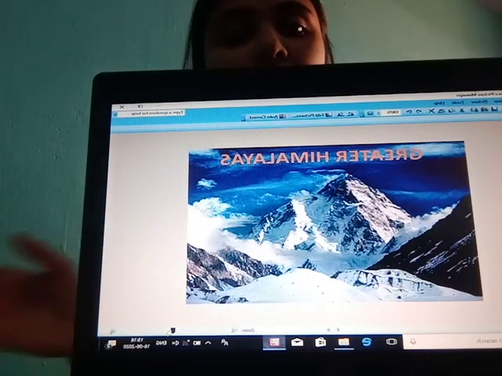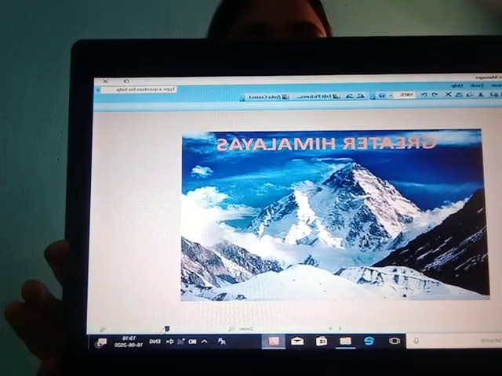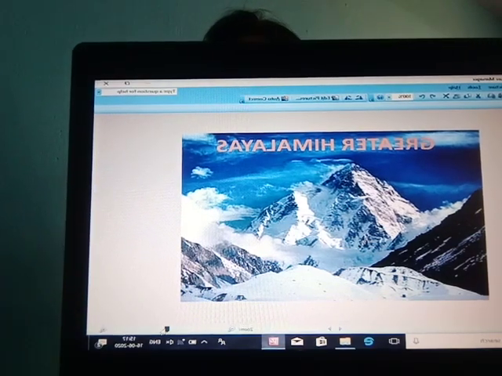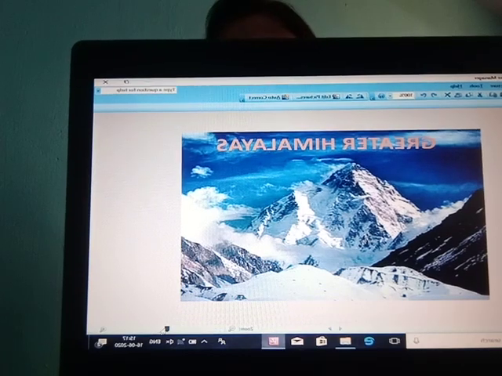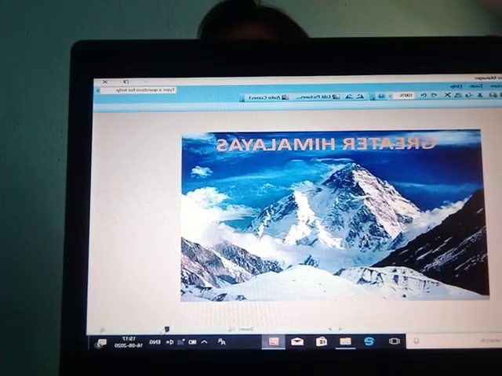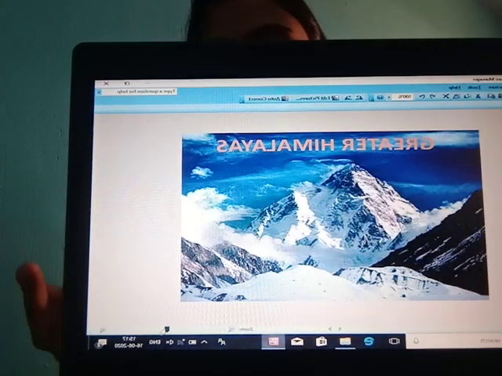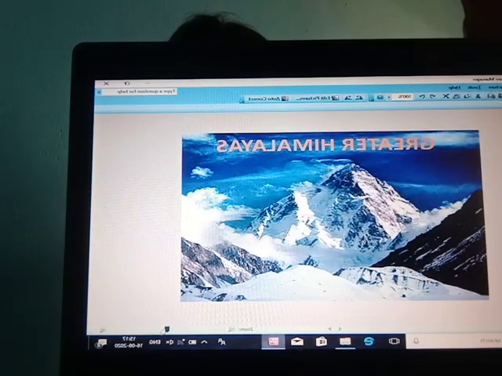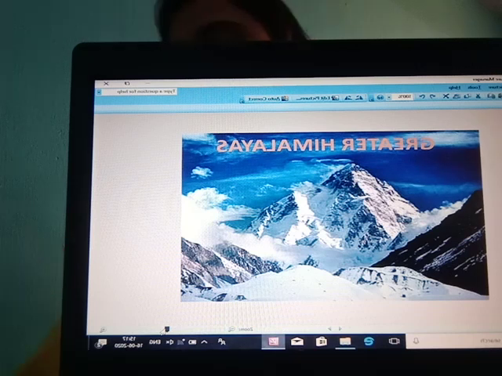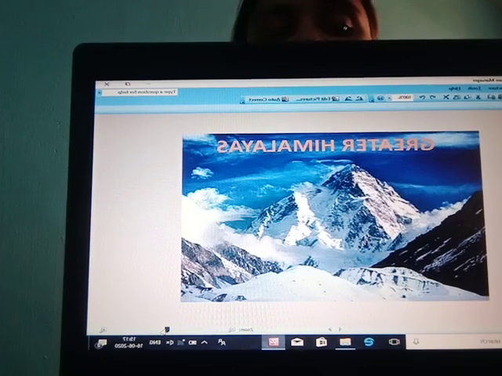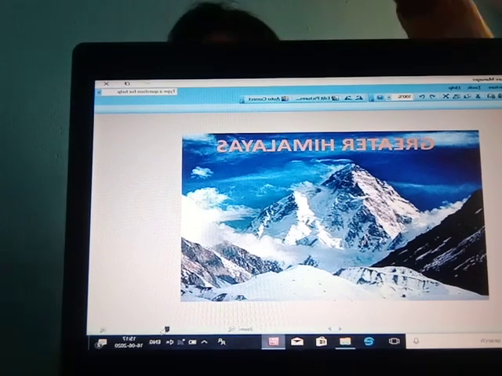As we have discussed, the Greater Himalayas is the highest mountain in the world. The second point is that it stretches from Jammu Kashmir to Arunachal Pradesh. It starts from Jammu Kashmir and then goes to Arunachal Pradesh also. It touches the state of Arunachal Pradesh also.